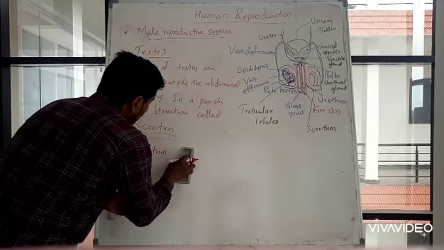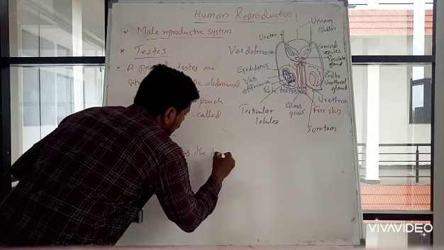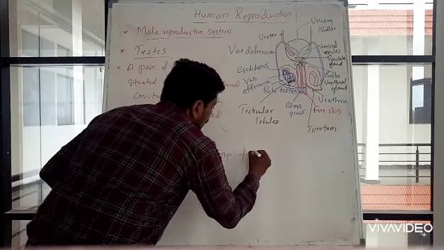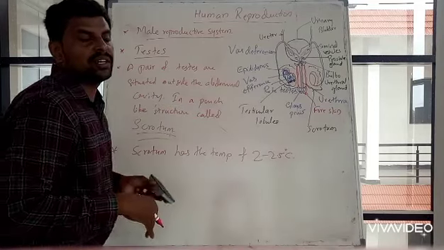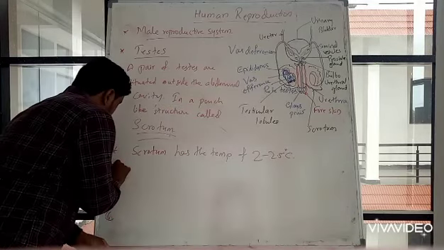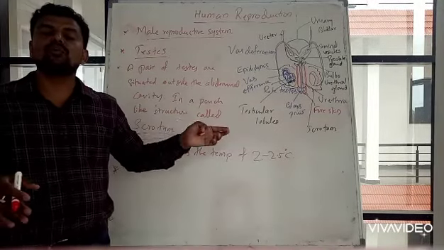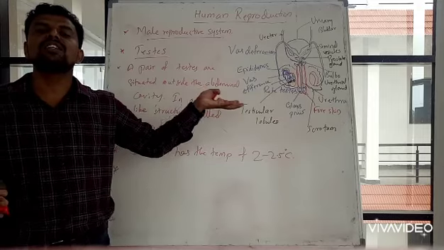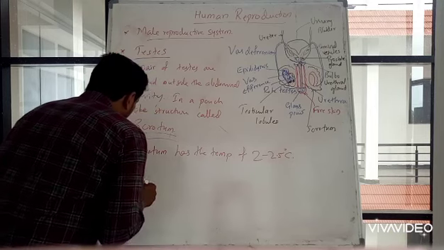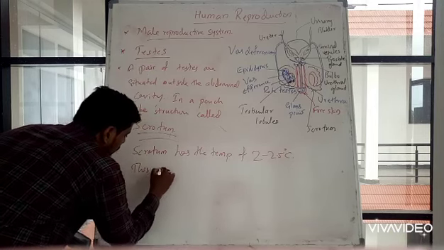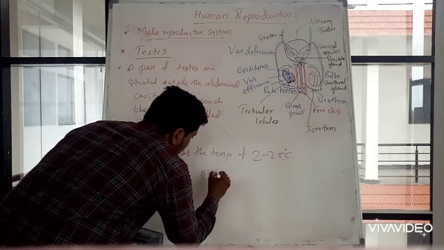So the scrotum has a temperature of 2 to 2.5 degrees Celsius, and this temperature is required for the testes to produce sperms. The process of spermatogenesis favors this temperature.